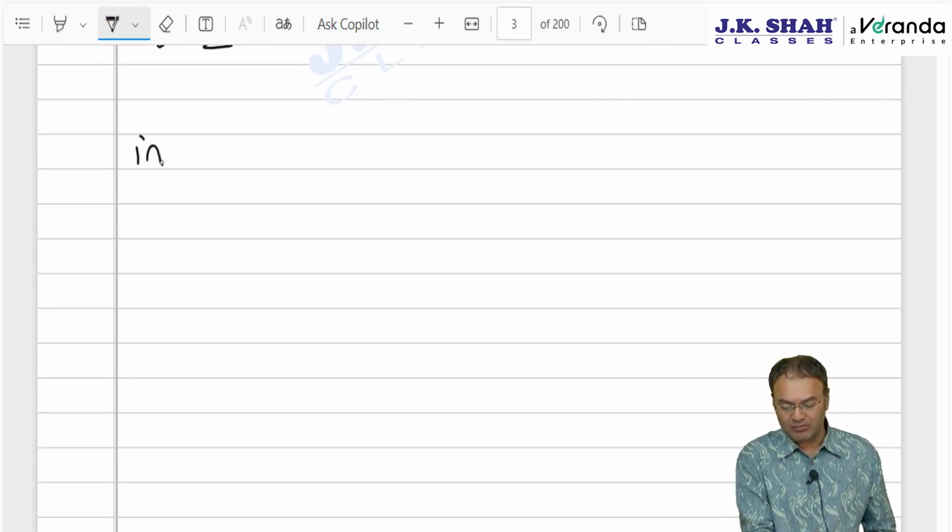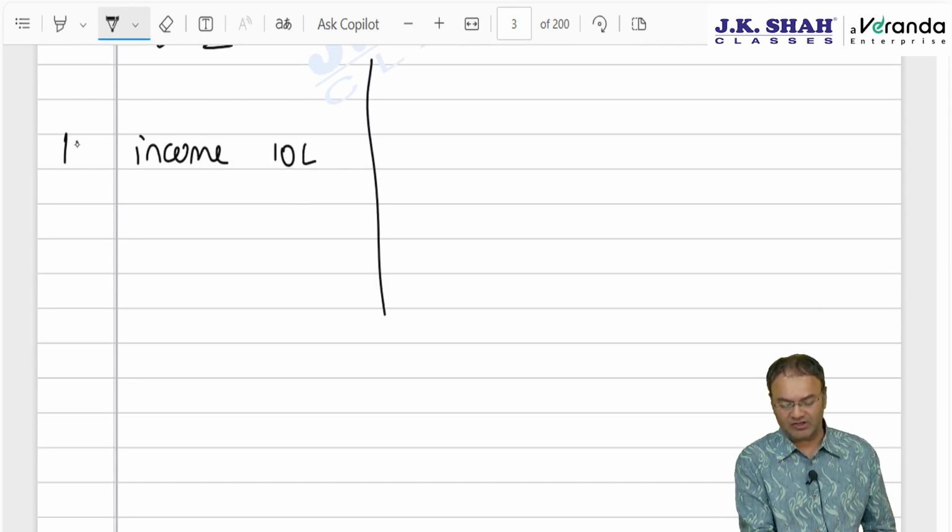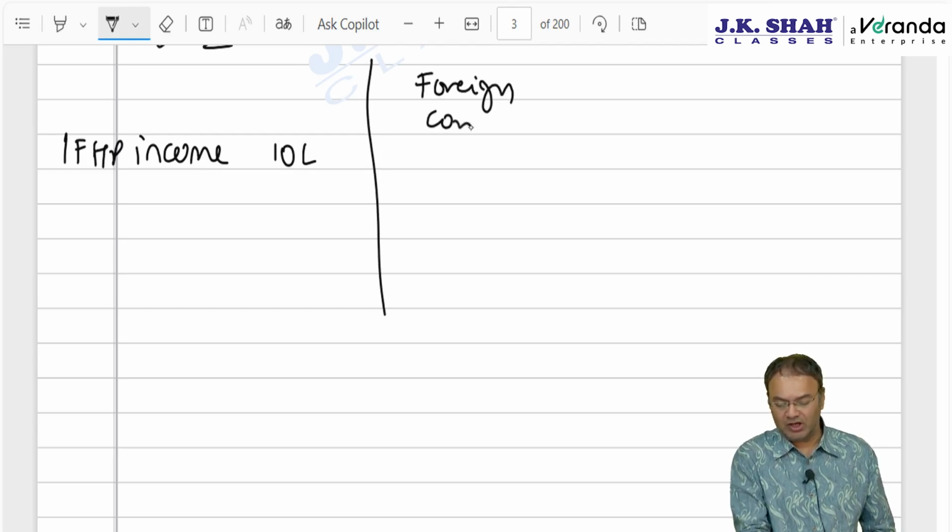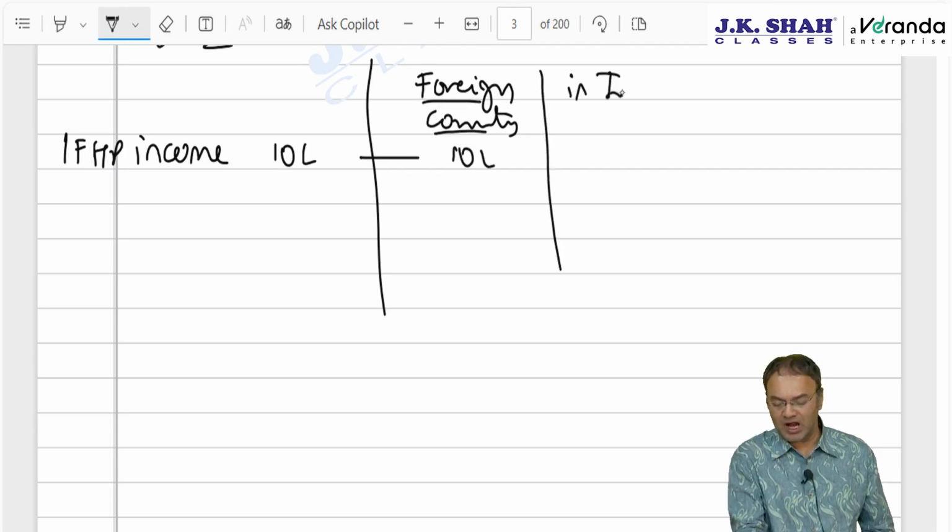For example, actual income is 10 lakh rupees if it is IFHP income. How much is taxable in the foreign country? In the foreign country, entire 10 lakhs is taxable, for example. And how much is taxable in India? In India, standard deduction is allowed, 30%, and 10 minus 3, 7 lakhs is taxable.